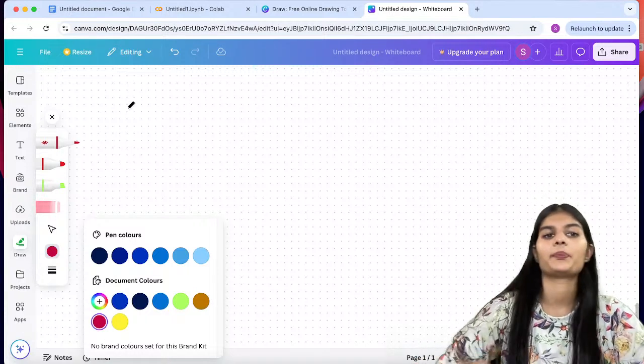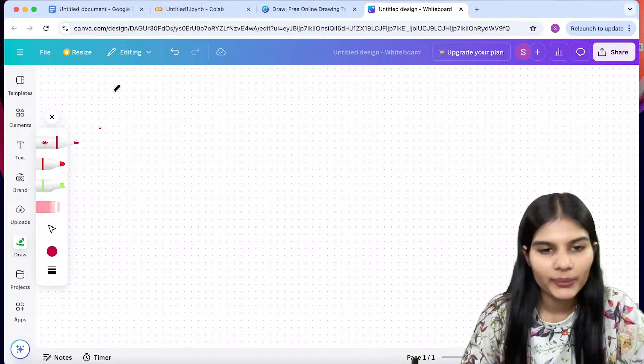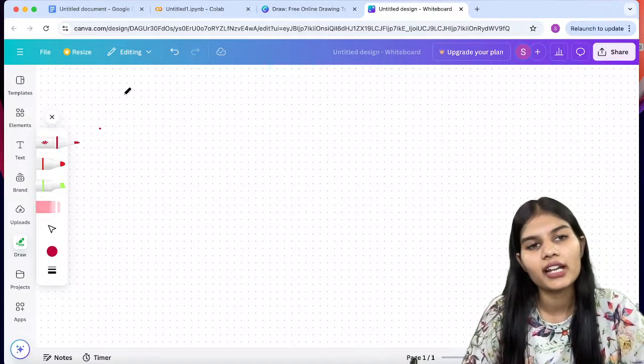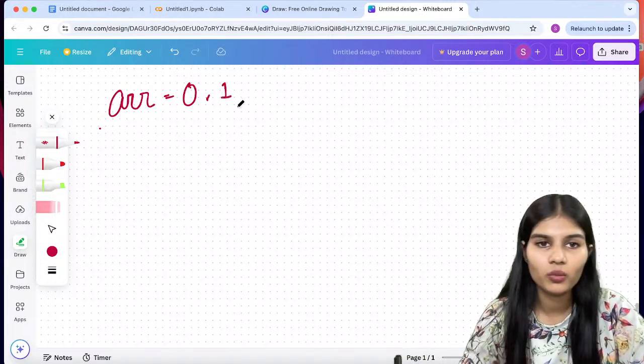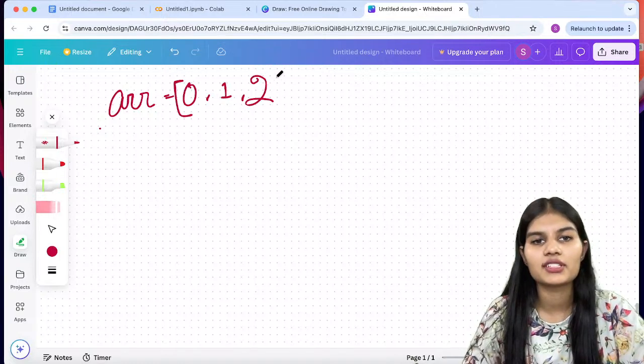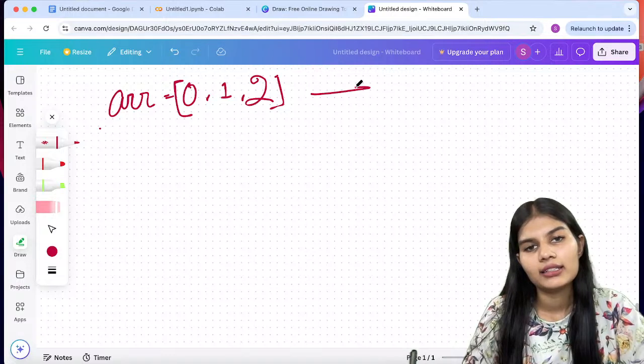Let's take red. Okay, so what I would just do, let's say I define an array, and we had a condition of 0, 1, 2. 3 things we have in this array, right?